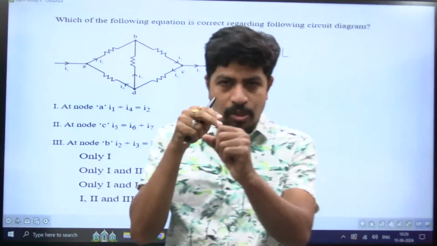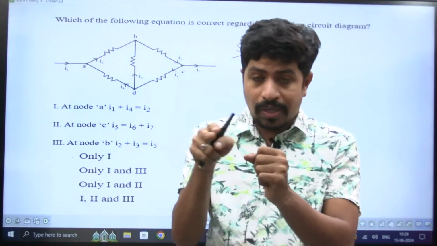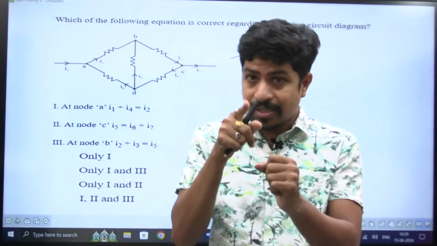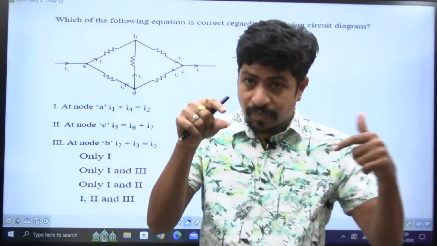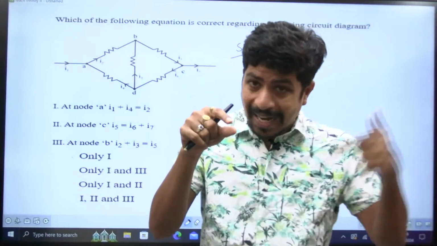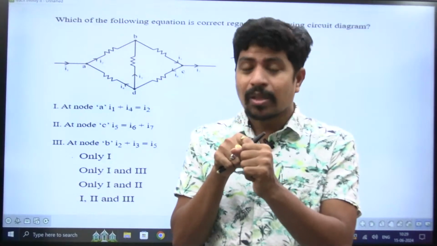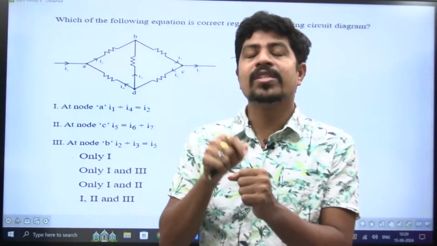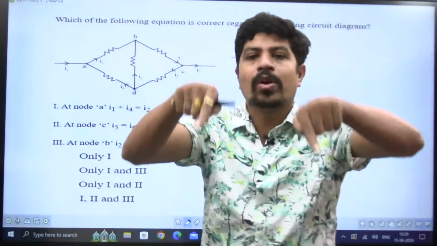Because a node is not a storage point. Water that is coming must leave, or if something has to leave, then that much must first arrive there. Therefore the net current stored at a node is 0. The sum of all the currents at a node is equal to 0.